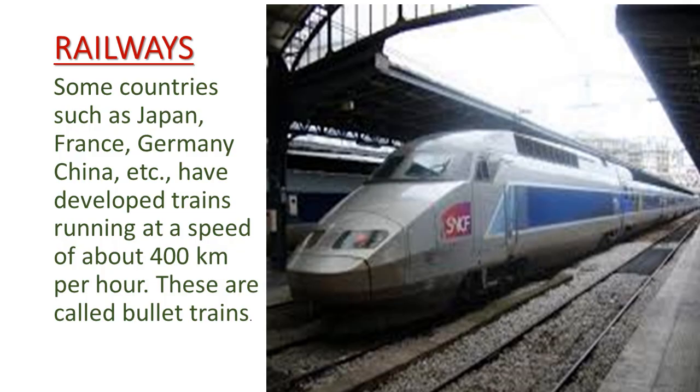Some countries such as Japan, France, Germany, China have developed trains running at a speed of about 400 km per hour. These are called bullet trains. The underground railway system in some big cities is called metro railway system.